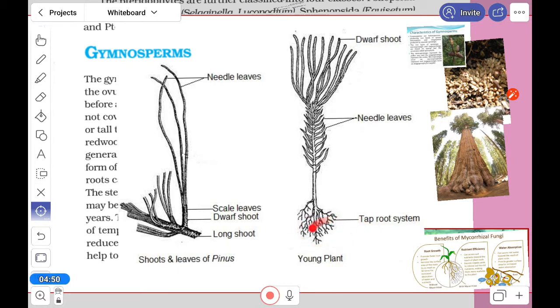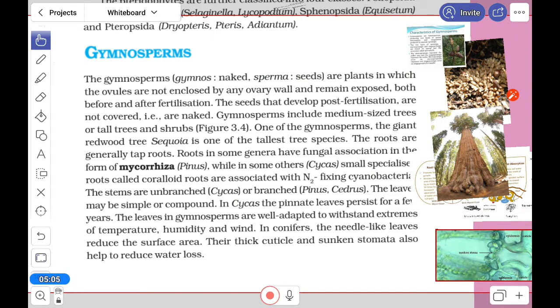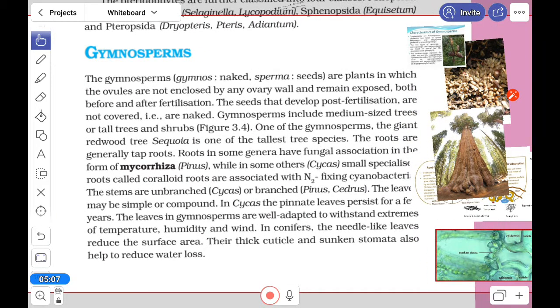When a young plant is there, the taproot system will grow. Then after that, the needle leaves, and then the dwarf shoot will come out from that. The leaves of gymnosperms are well adapted to withstand extreme temperature, wind, speed, humidity, everything they can tolerate. The needle-like leaves are advantageous. They reduce the surface area, with a thick cuticle and sunken stomata.